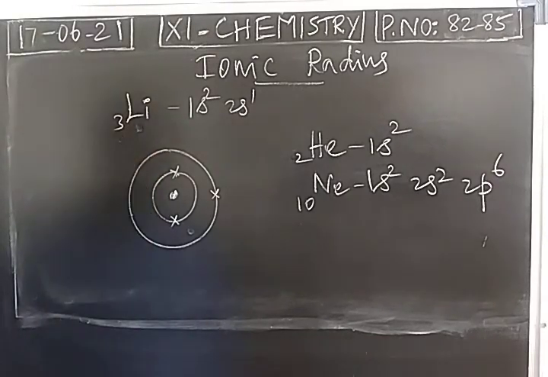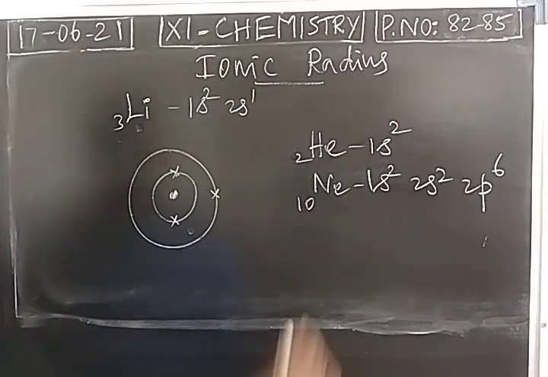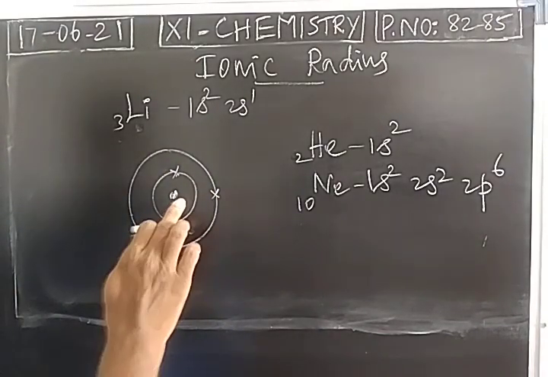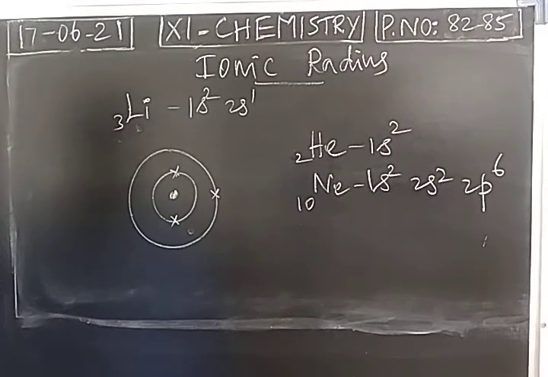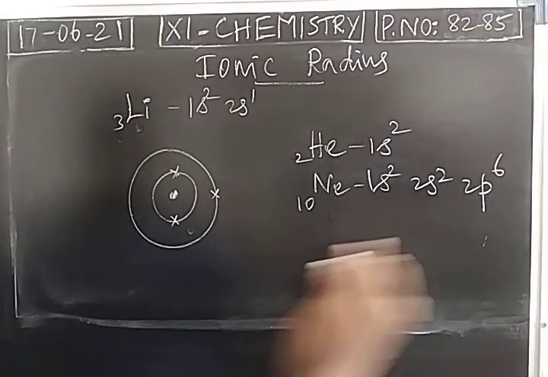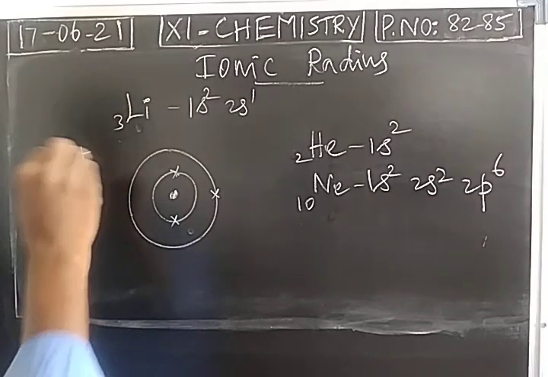So lithium has 2 possibilities. Either it can achieve the configuration of helium or neon. But the easiest one is attaining the electronic configuration of helium. Gaining 7 electrons will make problems within the atom. Only 3 protons are present, but 10 electrons cannot be held easily. So lithium will not gain 7 electrons to become like neon. It will be a difficult one. So lithium has the tendency of losing an electron. It can easily become lithium plus.